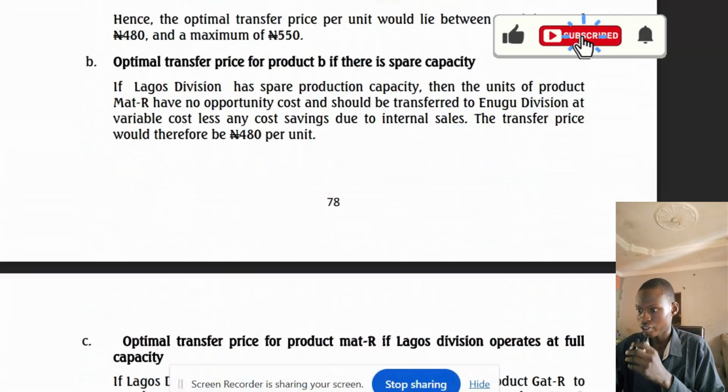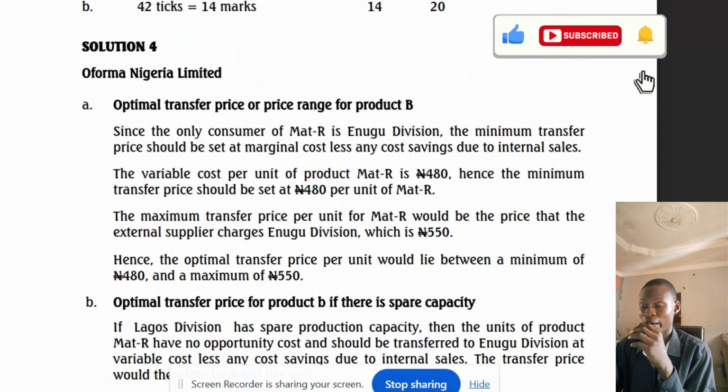So now question 4, this is it. They asked, in part A, what is an optimal transfer price. They said the optimal transfer price or price range. They said since the only customer of MAT-R is Enugu division, the minimum transfer price will be set at the marginal cost less any cost due to internal sales.